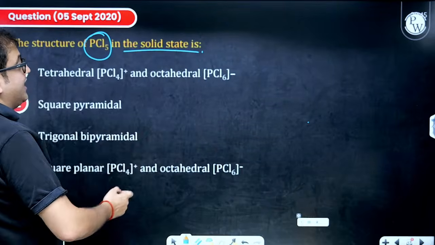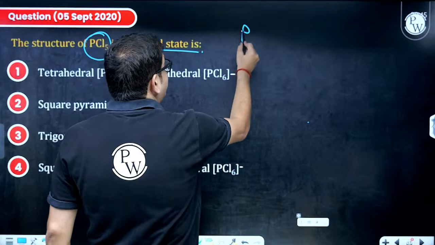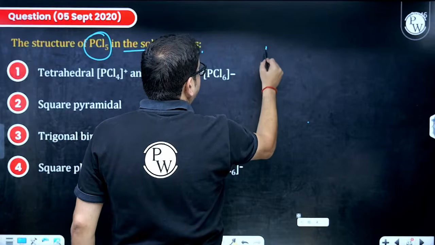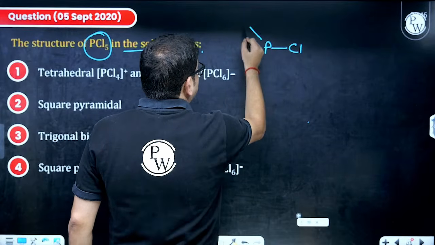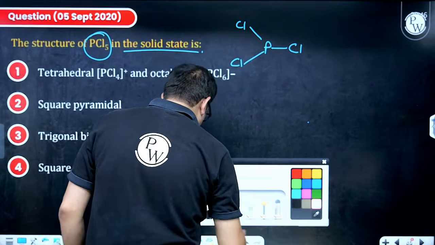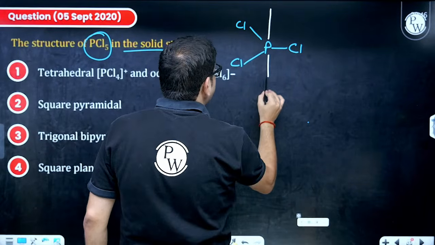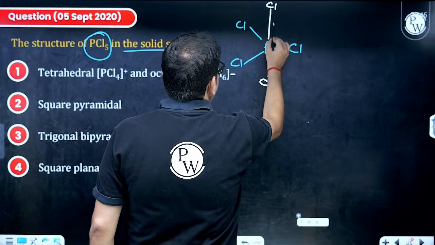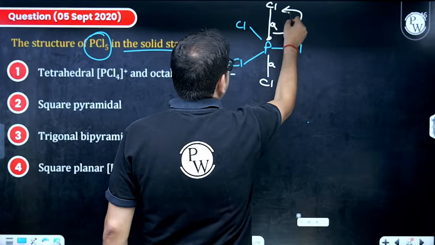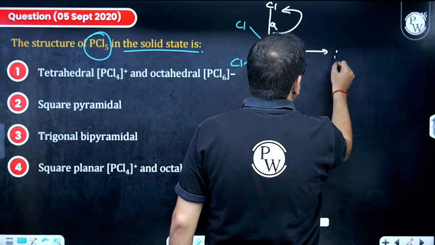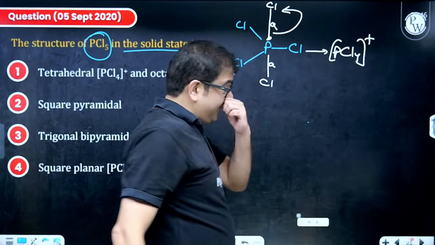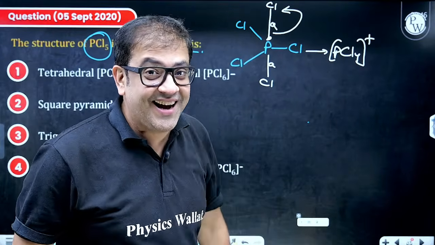And how can it be an ionic compound? In the PCl5 molecule, sir, we definitely know that out of the 3 equatorial bonds, the 2 bonds which are axial have more bond length. Because this bond length is more, sir, this chlorine can easily take these electrons, and if it does, it forms a PCl4 cation, phosphorus having lost 1 electron, so it is tetrahedral, sir.